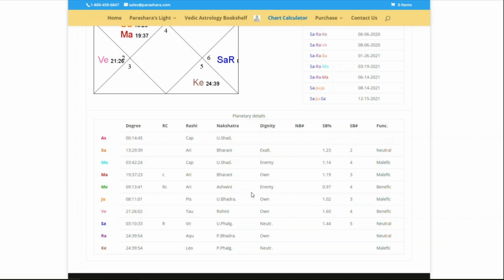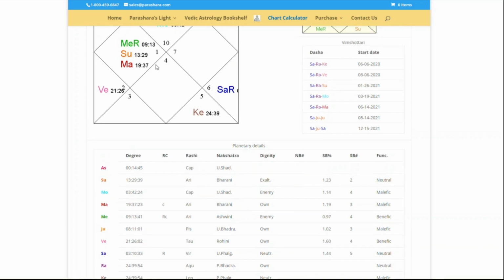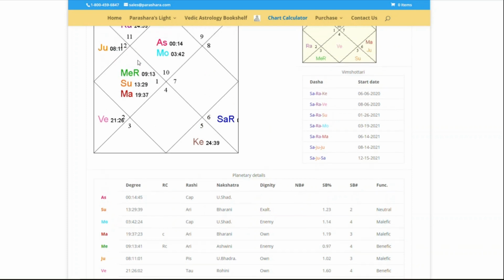Mercury in an enemy position. But again, don't think it's bad, because it depends on the other planets around. Now this Mercury is not alone. It is with a very powerful Sun and a Mars. Sun is exalted and Mars own house. So very powerful. In between, Mercury is there.